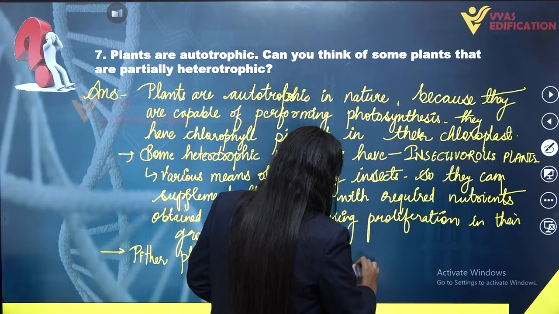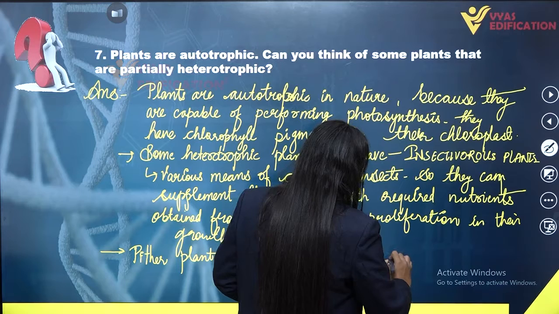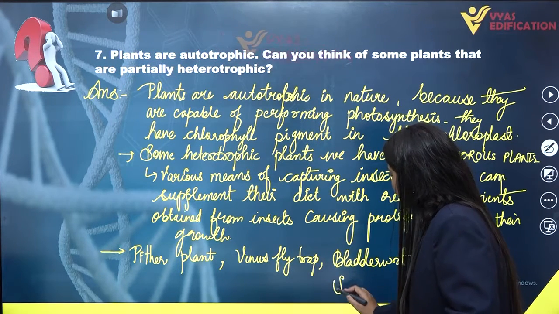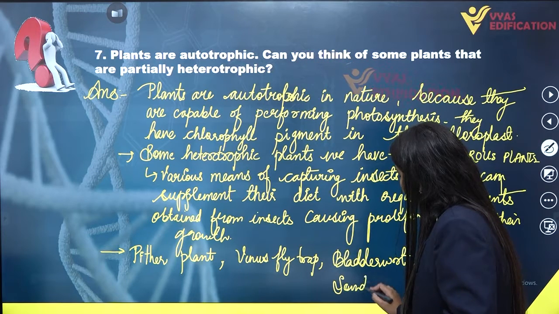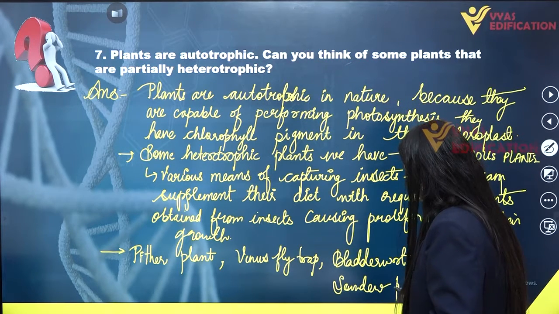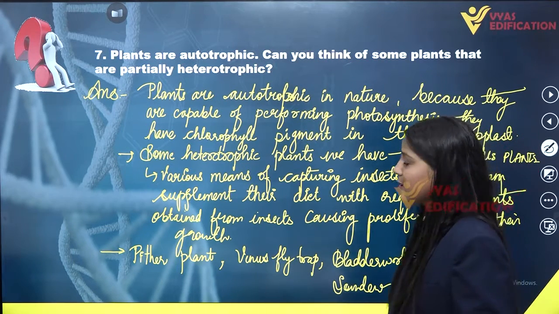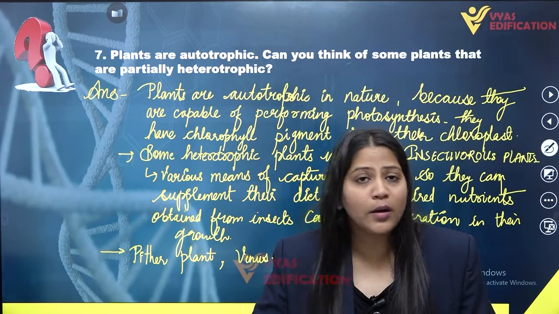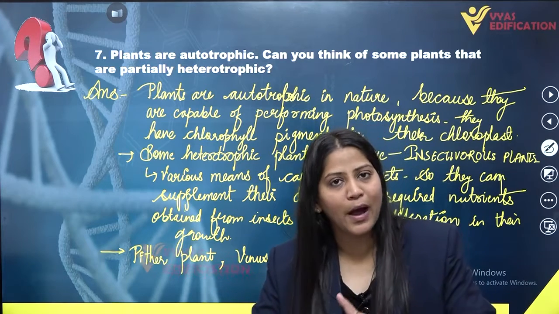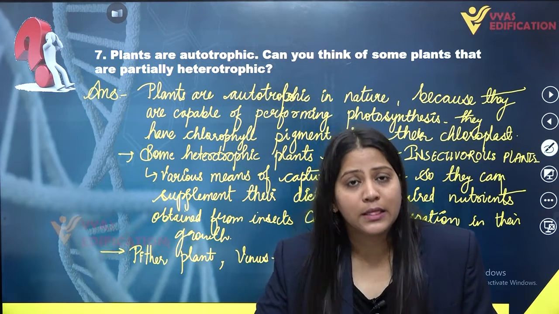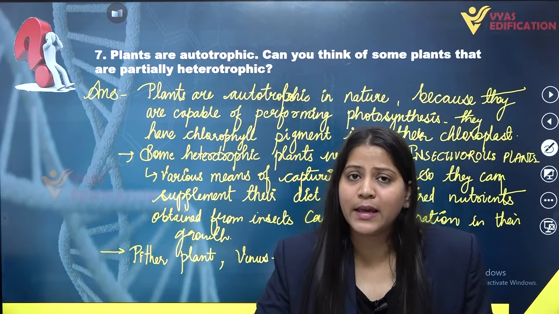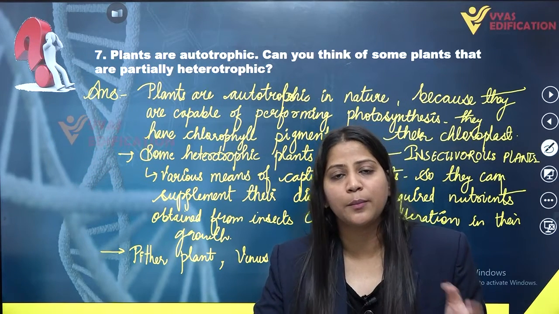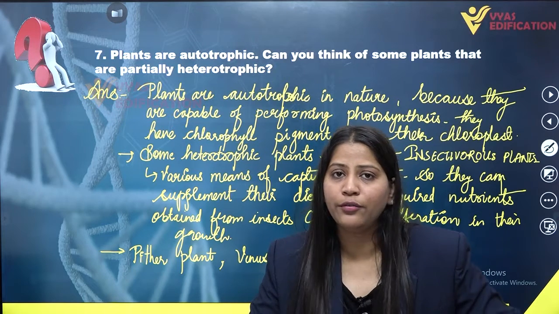We have bladderwort, and the last one we have is sundew plant. So all these are the examples of insectivorous plants. These insectivorous plants are not at all heterotrophic, they are partially heterotrophic. They are autotrophic as well. They can switch to autotrophic and heterotrophic as well, depending upon their requirement of nutrients.